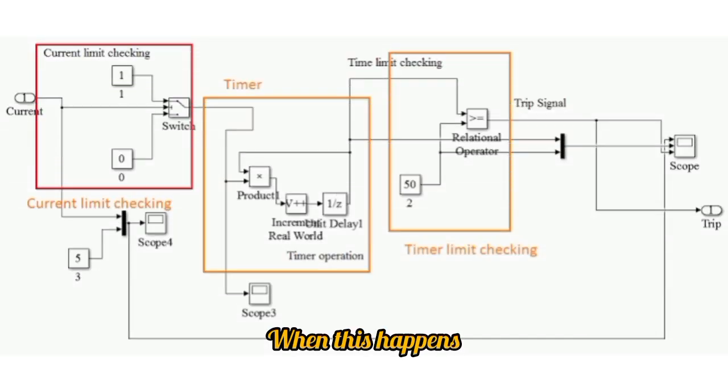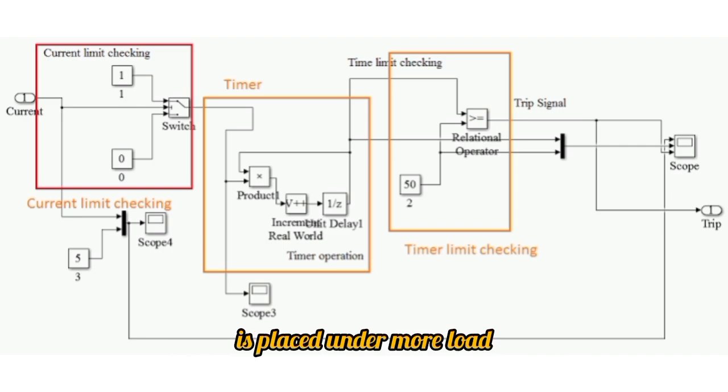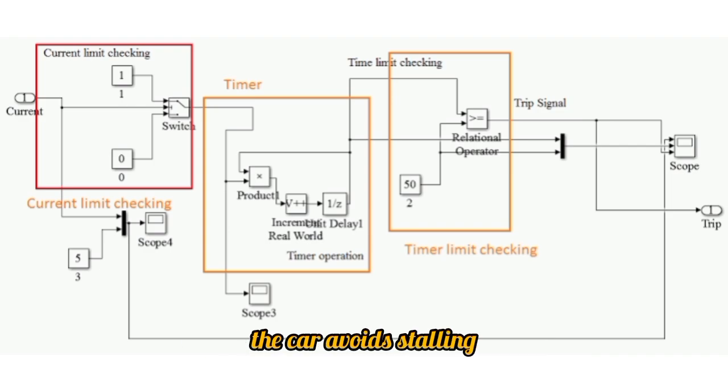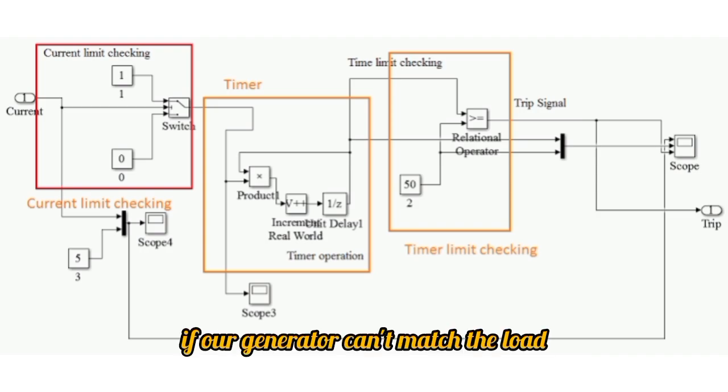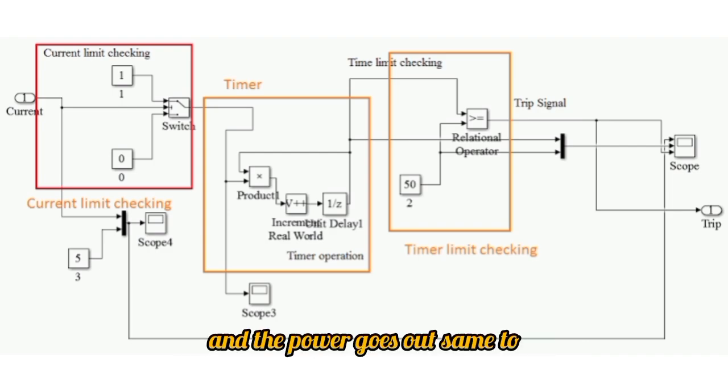When this happens, the RPM will start to fall, as the engine is placed under more load. This is frequency falling when the power output is the same. If you can increase the power output, the car avoids stalling. If you can't, the car stalls. In our power system example, if our generator can't match the load, the generator stalls, and the power goes out.